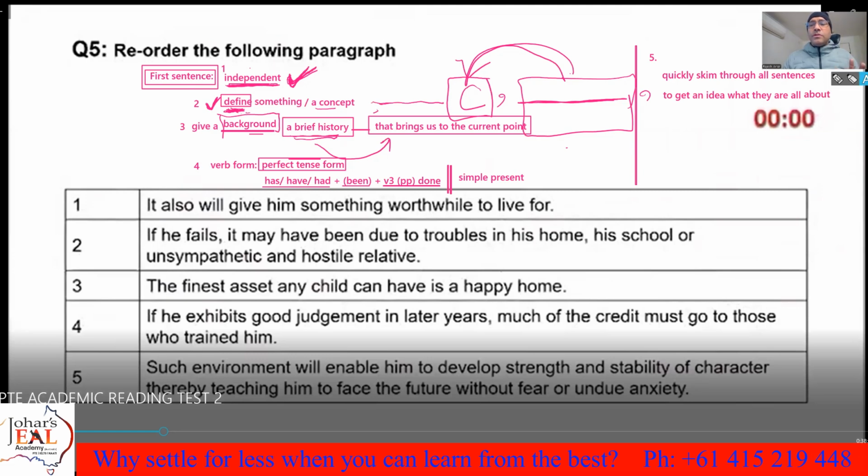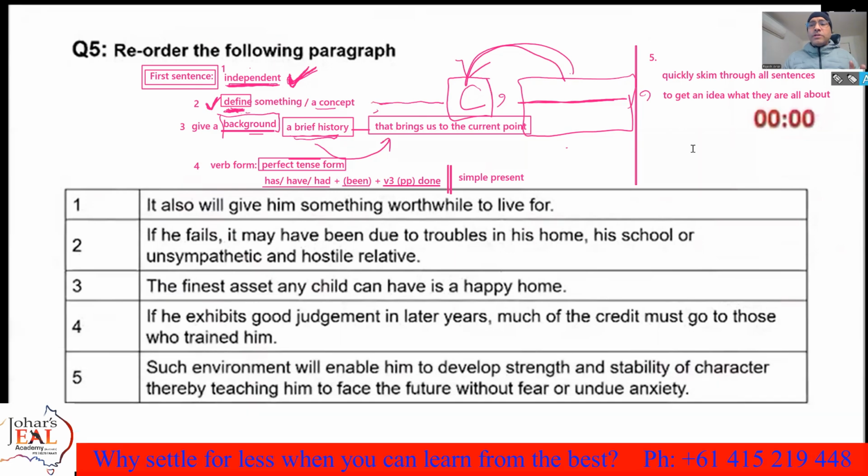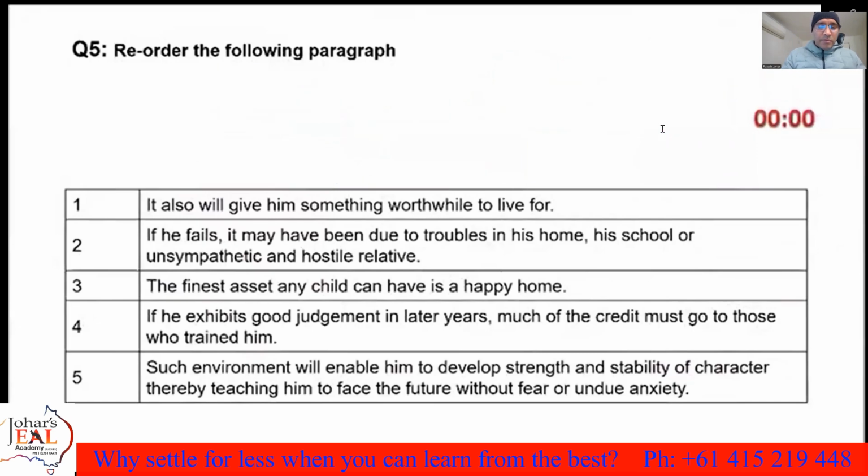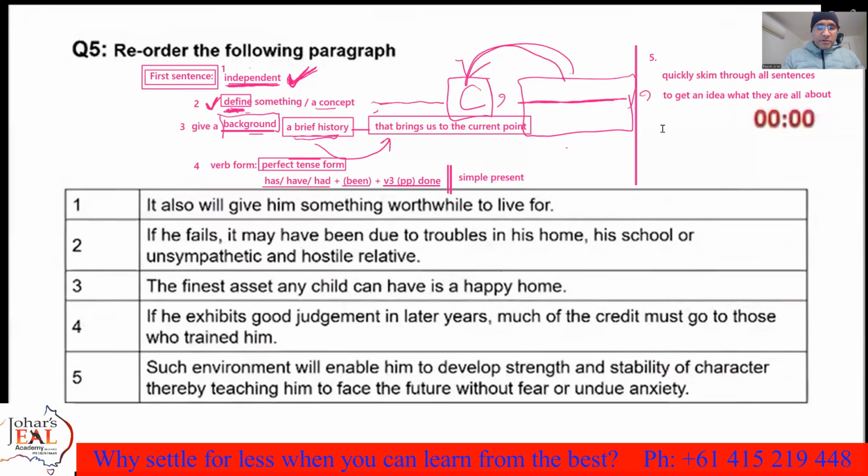now you think yourself, what can be a better idea? Next, think about what can be a better topic sentence.